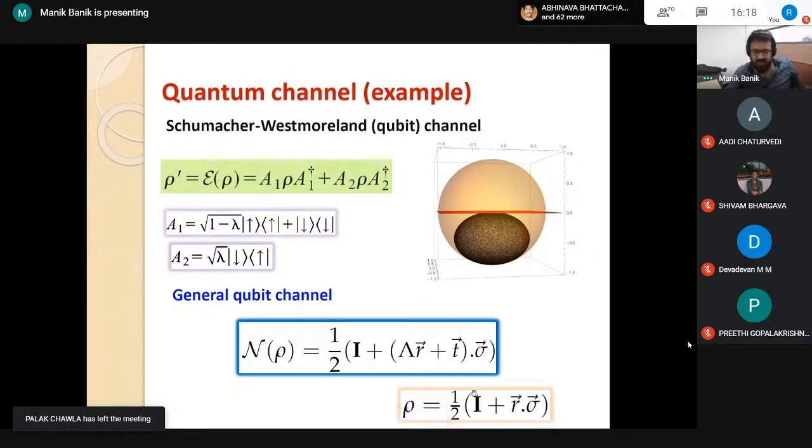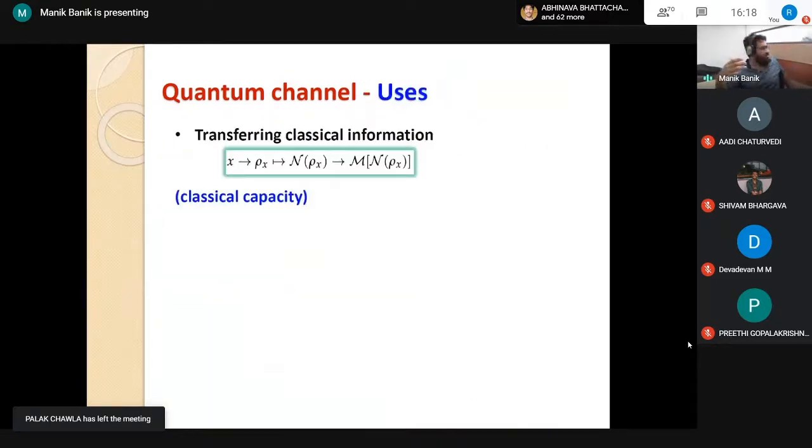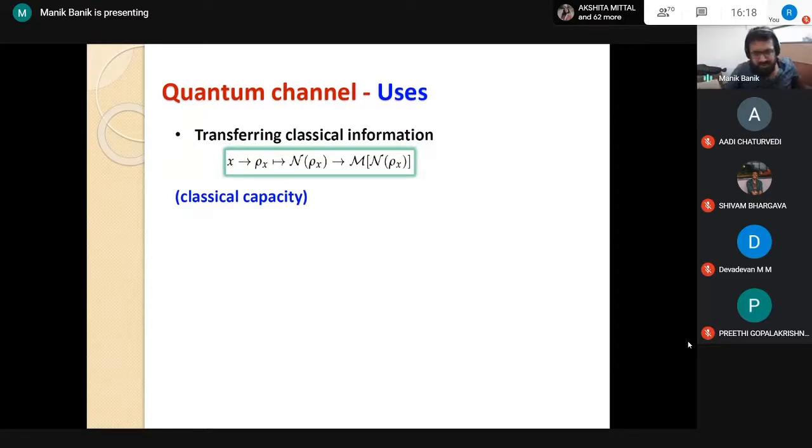Now we can ask this question: if we have a quantum channel, a CPTP map, for what purpose can we use this channel? We can use this channel to transfer classical information. How? We have some classical index X, we encode it in a quantum state rho X, then the channel action, the curly N, is applied, and the receiver obtains a different state N(rho X).